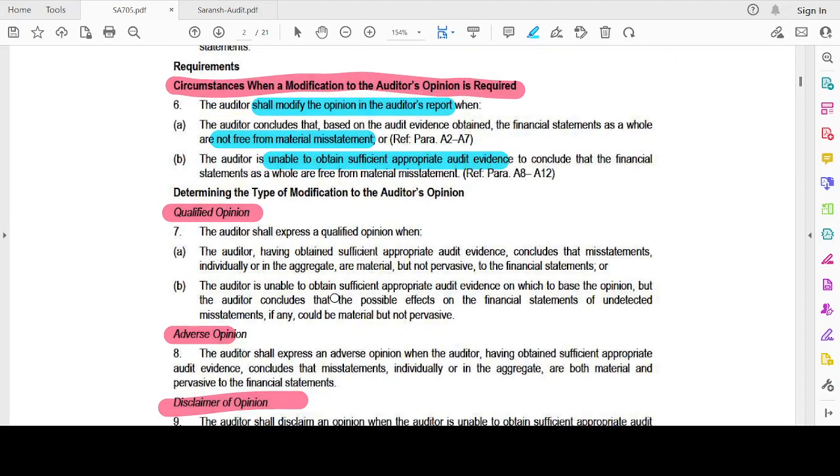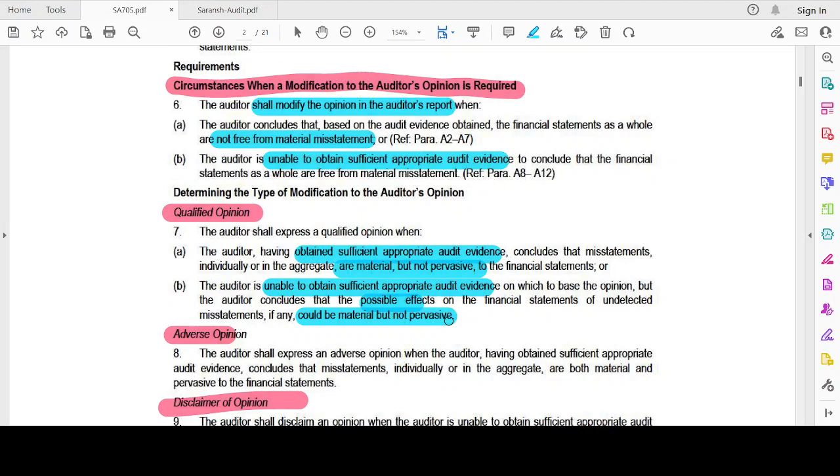So let's understand each of them. First is qualified opinion. He has obtained sufficient appropriate audit evidence and concludes that the misstatement is material but not pervasive. Or he is unable to obtain sufficient appropriate audit evidence to base his opinion, but he concludes that the possible effects could be material but not pervasive. That's when he will issue a qualified opinion.